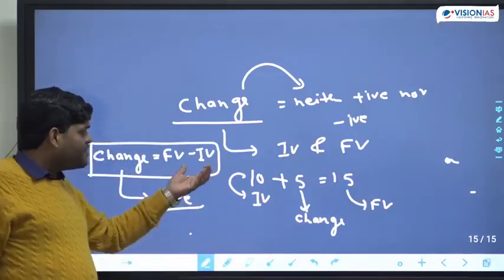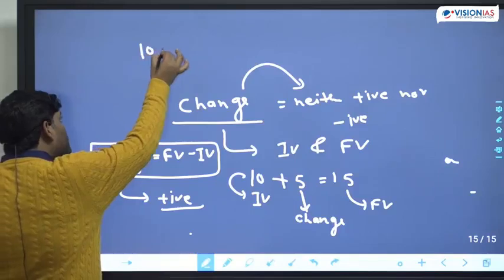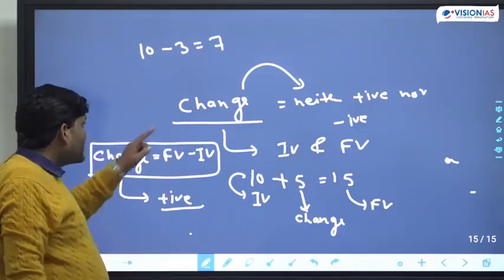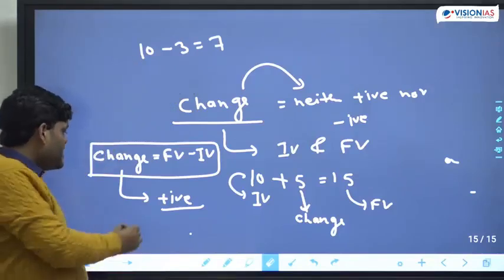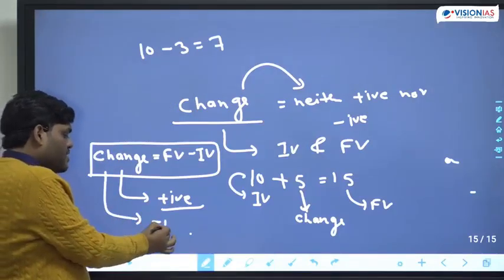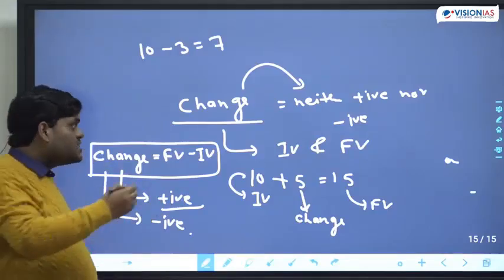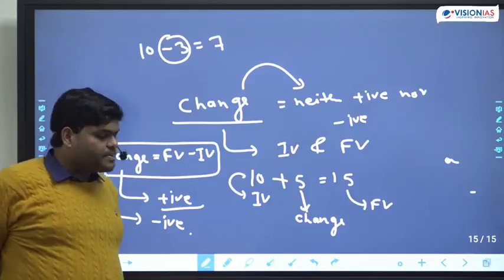And when final value is less than initial value, for example, any number was 10, we decrease 3, this number becomes 7. Now final value is less than initial value. That means the change is negative. And when change is negative, that simple meaning is something is getting subtracted.